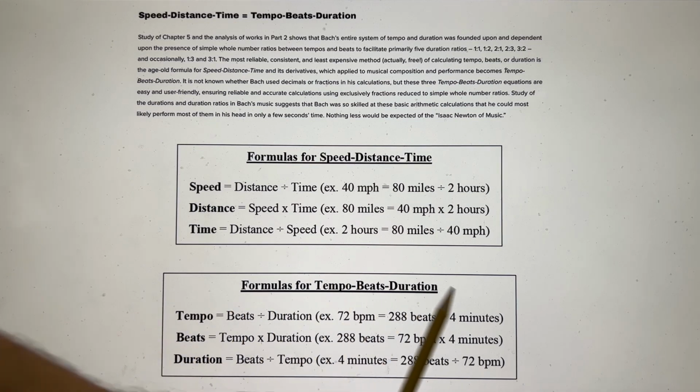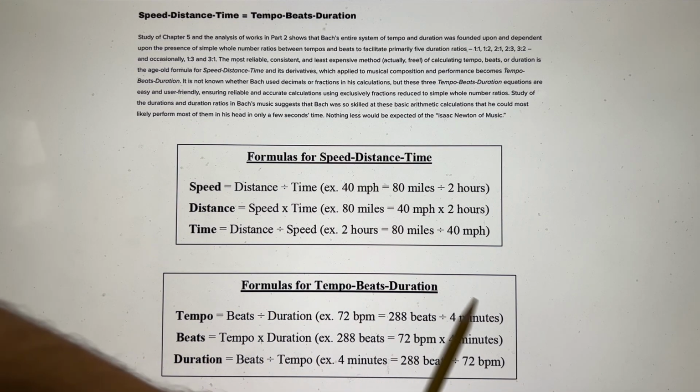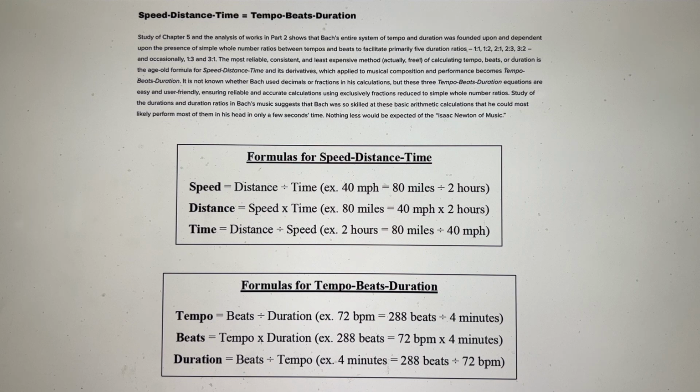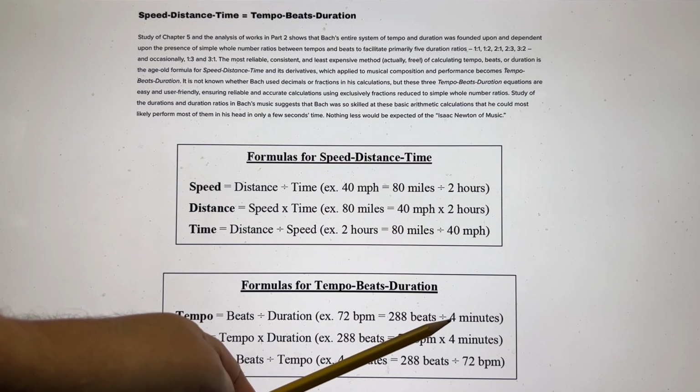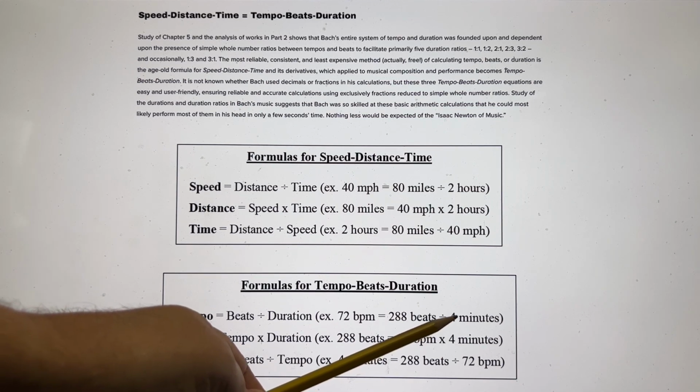Now these formulas here are as basic as they come in math. And I am convinced that Bach was able to do these basic calculations very quickly in his head. He didn't have to write it out or use calculators and that sort of thing. He could actually do this in his head, which leads me to the conclusion that Bach used primarily whole number durations in his music.